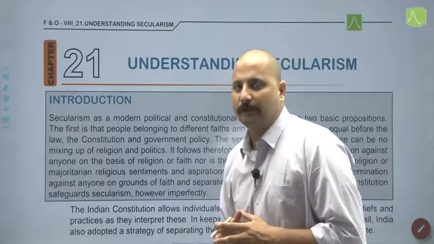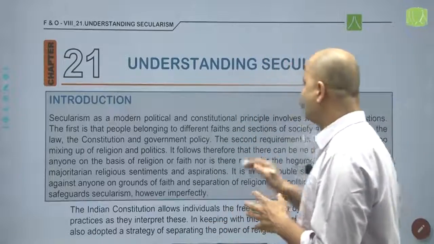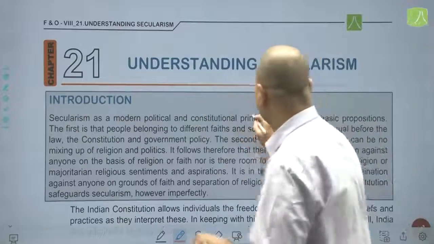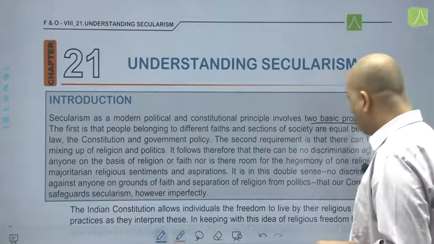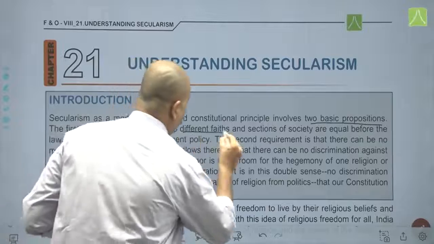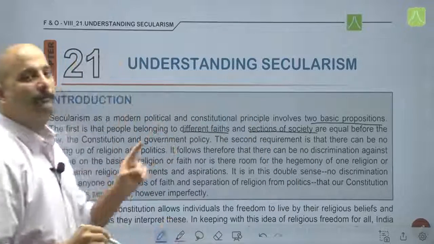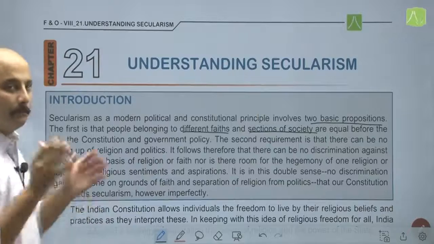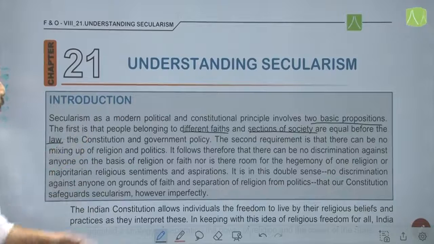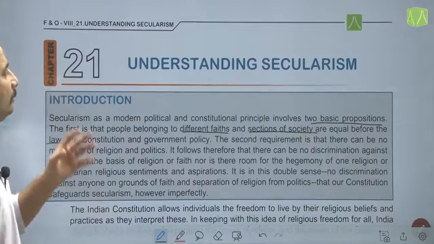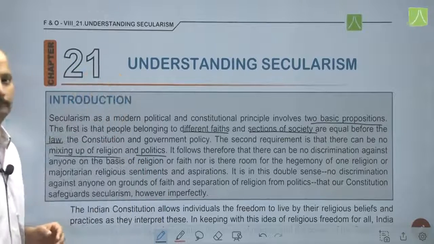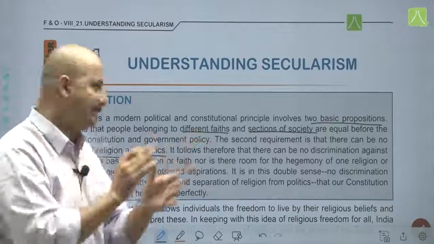As you can see in the introduction here, secularism as a modern political and constitutional principle involves two basic propositions. The first is that people belonging to different faiths and sections of society are equal before the law, the constitution and government policy. The second requirement is that there can be no mixing up of religion and politics. That is, religion and politics should be kept separate.